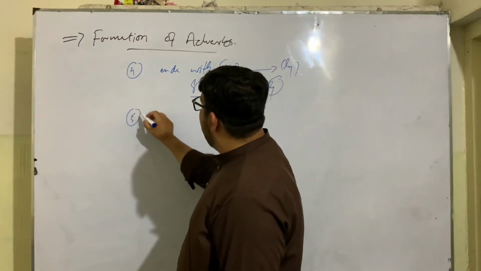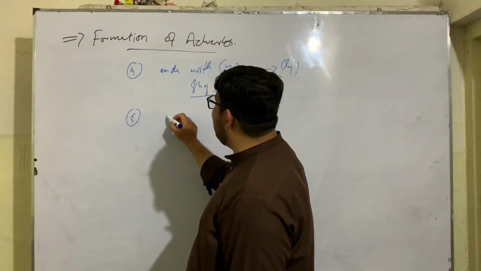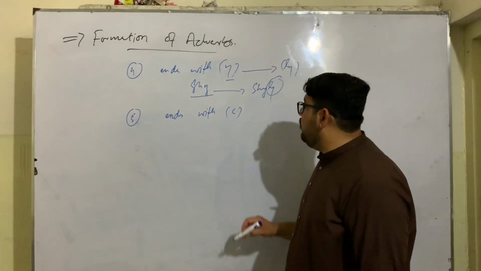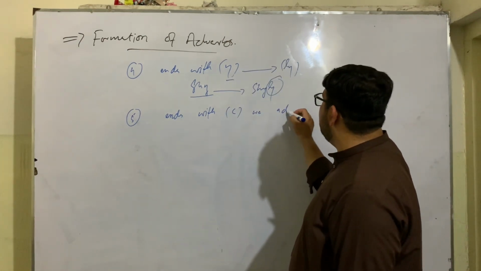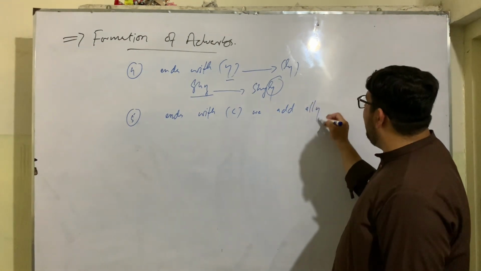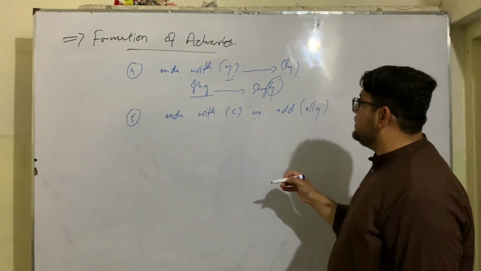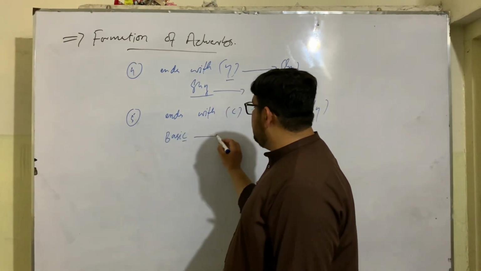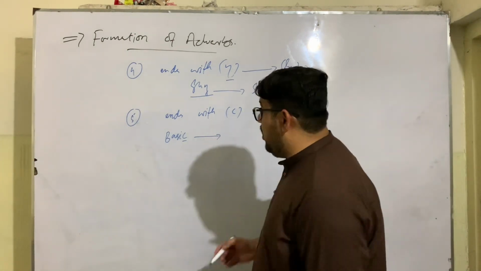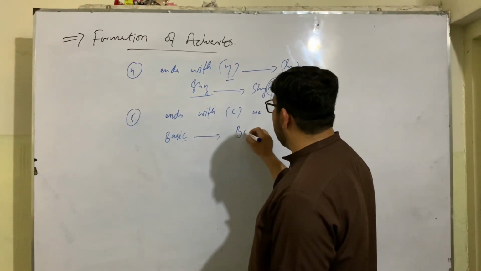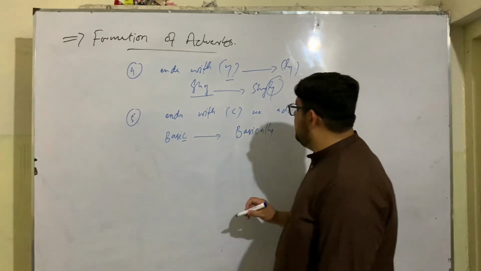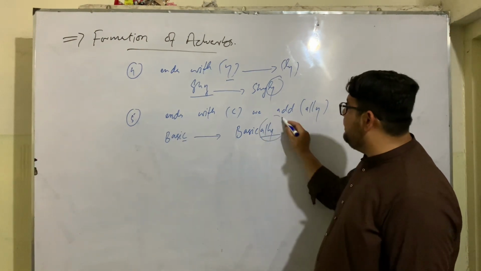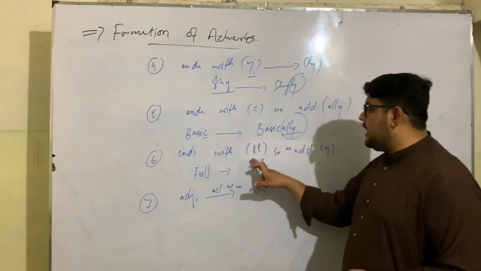The next rule is that some adjectives end with c. We add ly to form adverbs. For example, basic ends with c, so we add ly to form the adverb basically. Some adjectives end with double l.